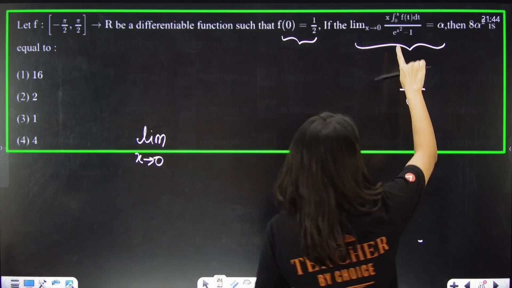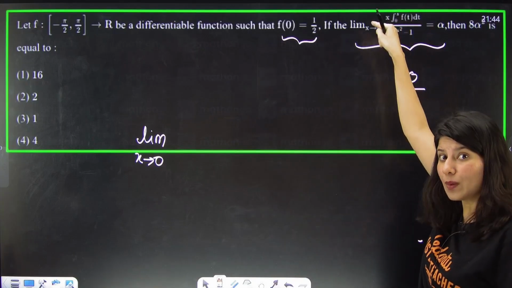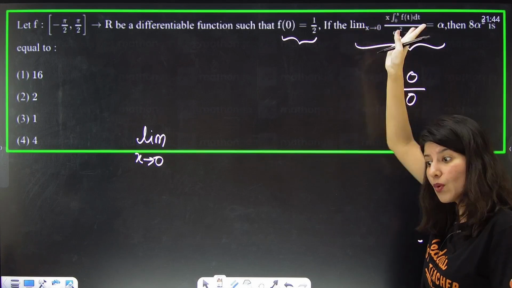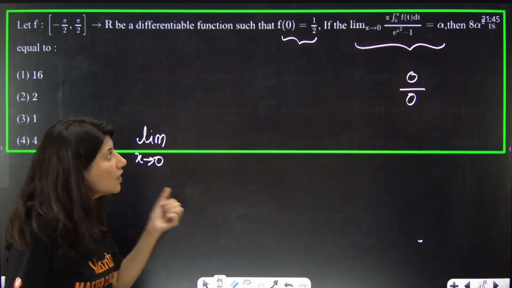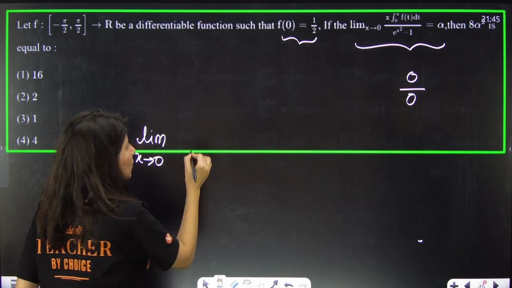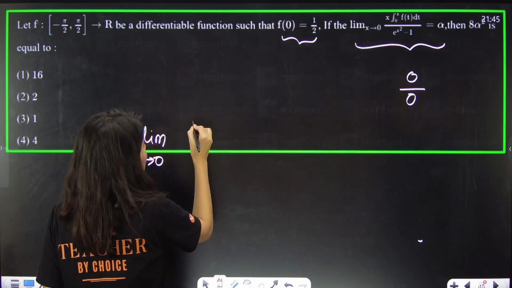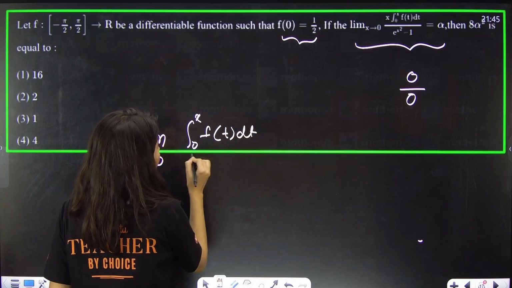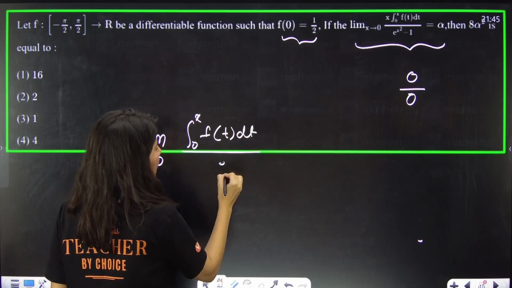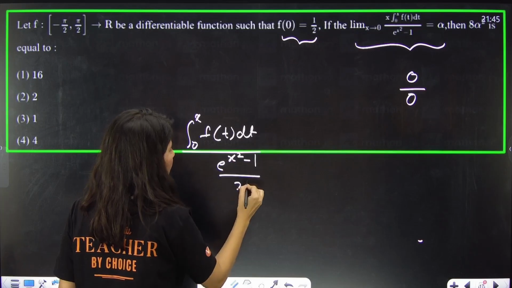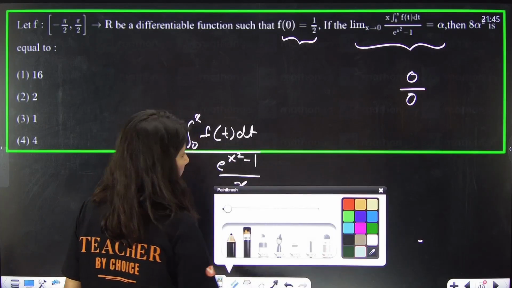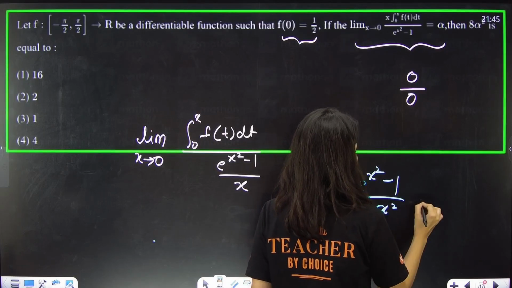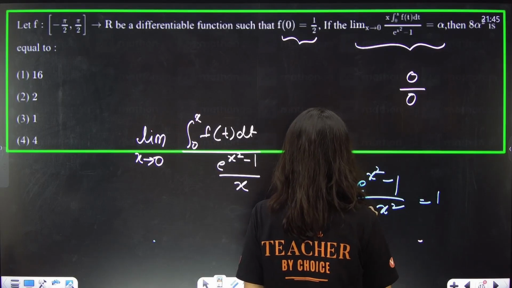Because if x is written over here and then you try to apply L'Hopital, then you have to apply the product rule, then you are stuck. How can I remove this x from the numerator? Can I do that? This is going to become the integral from 0 to x of f of t dt upon e raised to power x square minus 1 upon x. Now, one second. You know that e raised to power x square minus 1 upon x square will be 1 when limit x tends to 0, yes?